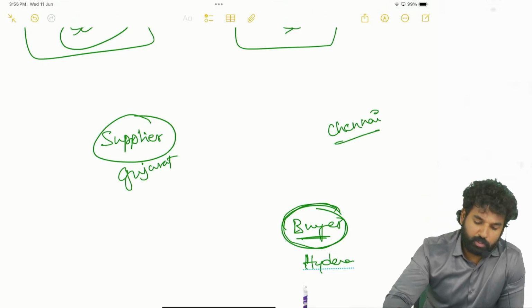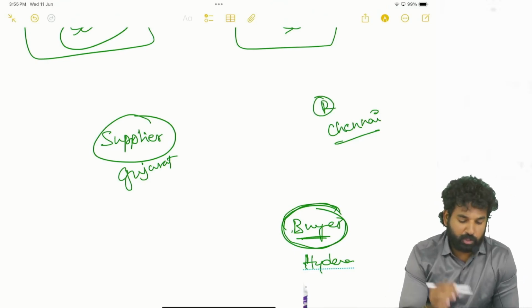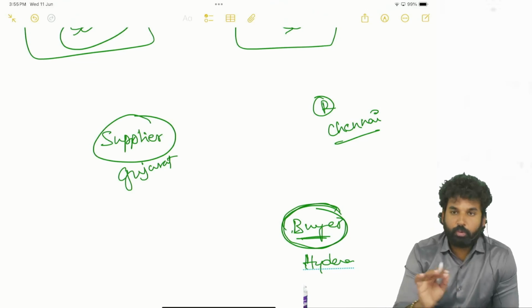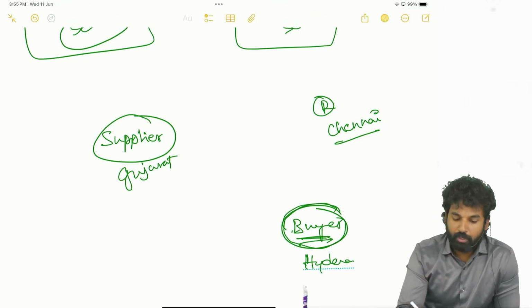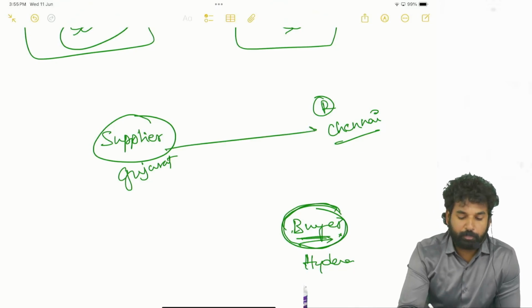So a person who is a recipient R is there in Chennai. The buyer is placing the order to the supplier and wants the delivery of the goods in Chennai. Before or during the movement of the goods, the buyer is requesting the supplier to deliver the goods to Chennai.